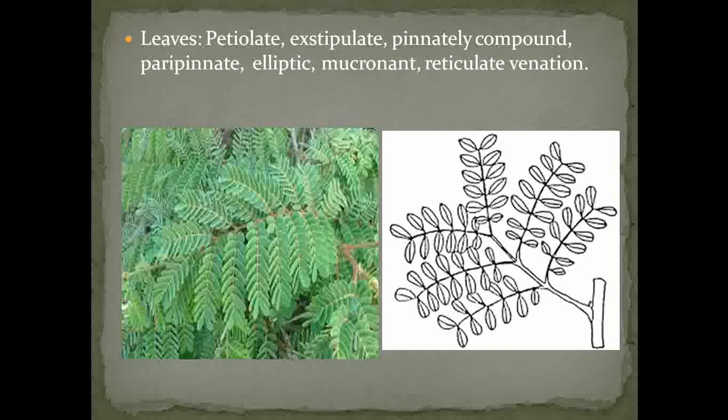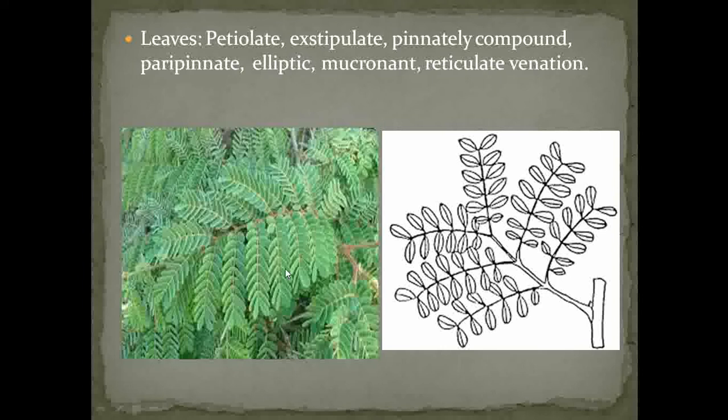Then it does not show presence of any stipule. That's why the leaves are exstipulate in nature. Then the leaves present in Caesalpinia pulcherrima are compound leaves, and mostly they are bipinnately compound. So this arrangement is called bipinnately compound leaves.